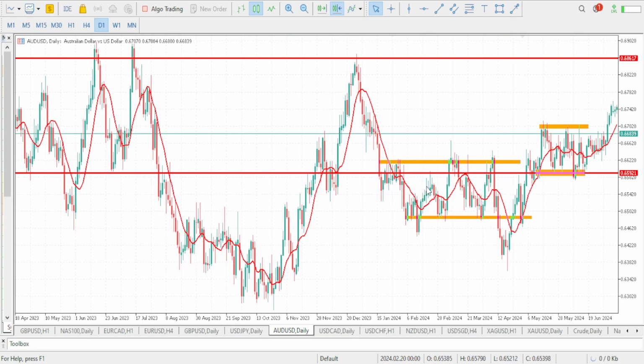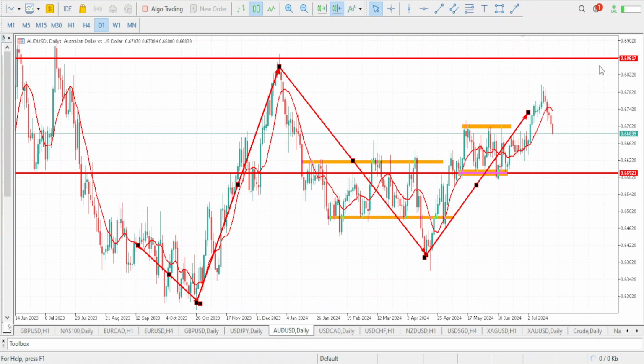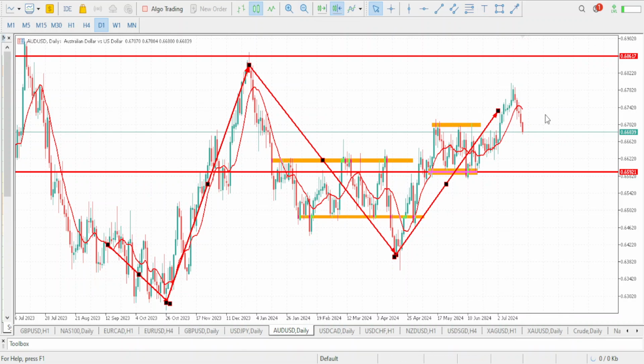If you take a look at this, once we had this drop here, we had this move, then there is another drop, we had this move. I was predicting this move upward. My speculation was for it to get to a level of 0.68, but right now, since the market did not give us that movement to a level of 0.68 and it is dropping right now, my speculation has now changed. We will now be expecting a drop to a level of 0.65. Now I'm going to tell you why I'm expecting such a move.